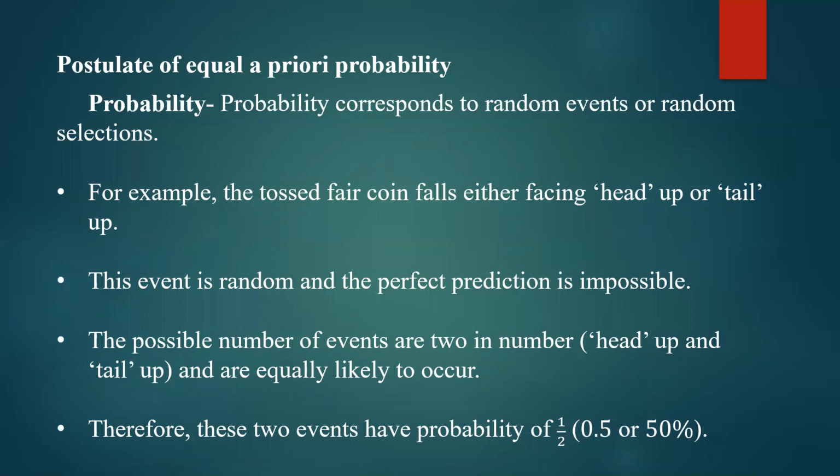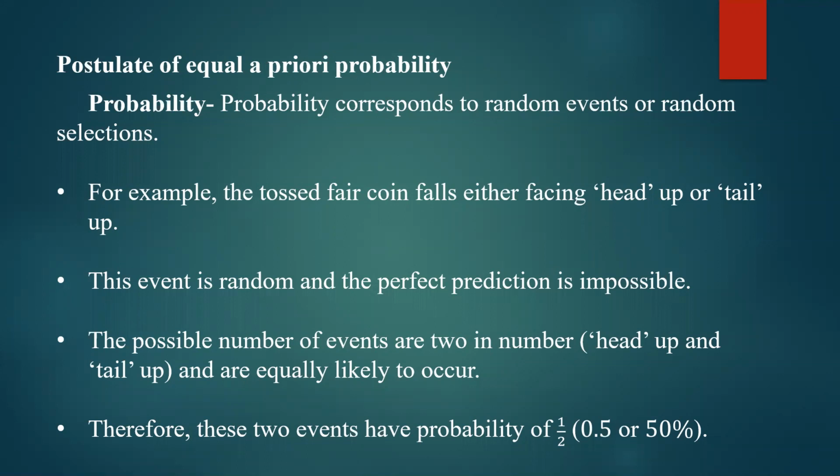The possible number of events is two. It can show head up or tail up, and they are equally likely to occur. There is no biasing, so they have equal probability. Therefore, these two events have the probability of 1/2, or 50%.